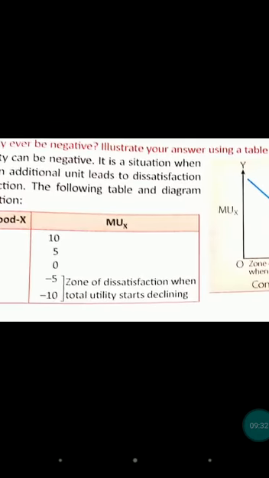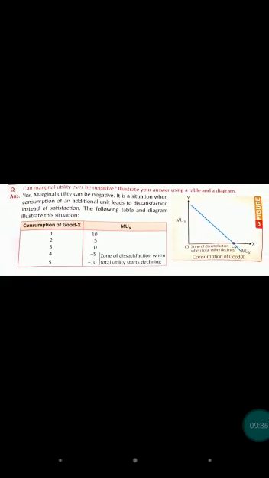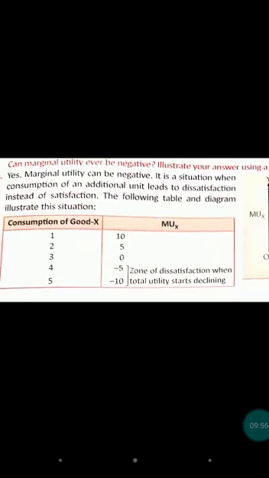Yes, in the previous video we have discussed this marginal utility. Marginal utility goes on diminishing when we are consuming additional units. After diminishing, MU reaches 0, and after reaching 0, it will be negative. So yes, marginal utility can be negative. It is a situation when consumption of an additional unit leads to dissatisfaction. Why does our MU go on diminishing? Due to a level of dissatisfaction instead of satisfaction.